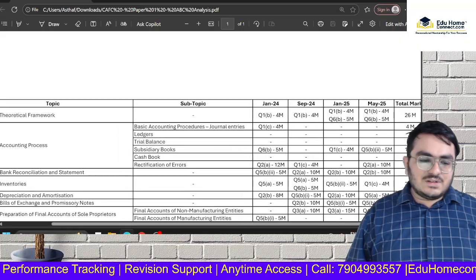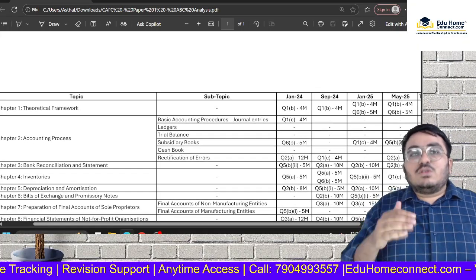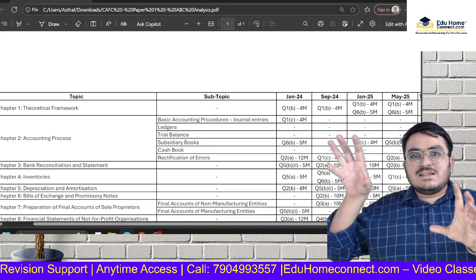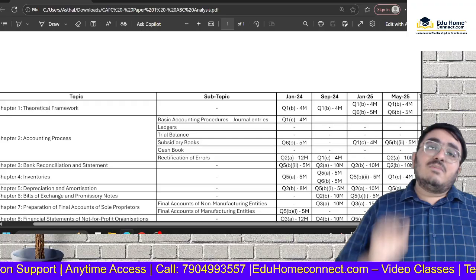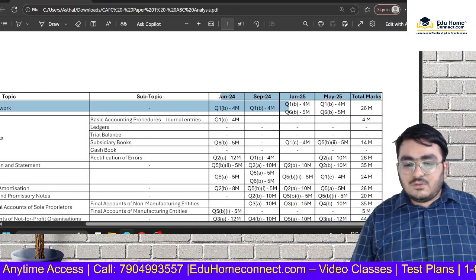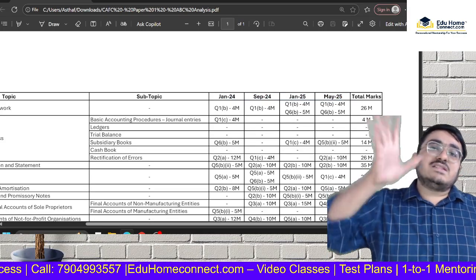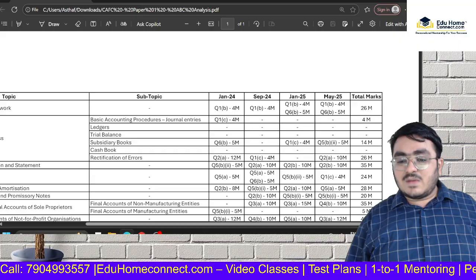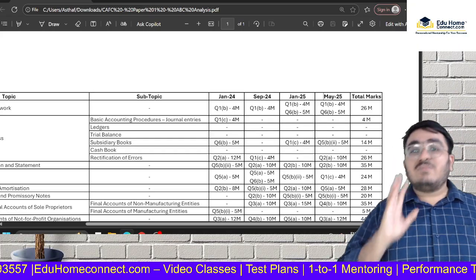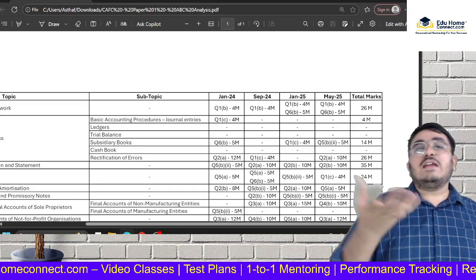So let's go to the first chapter, theoretical framework. I understand a lot of students read this chapter the first time in the first class, and after that they never read this chapter. But this is where you're making the biggest mistake. If you see here, from Jan 24 till May 25, consistently the institute has asked questions in this. See, 4 marks, one time 9 marks, and another 9. From Jan 25 to May 25, it has been asked for 9 marks. So just imagine, a chapter as simple as chapter 1, you're getting free 9 marks out of that.